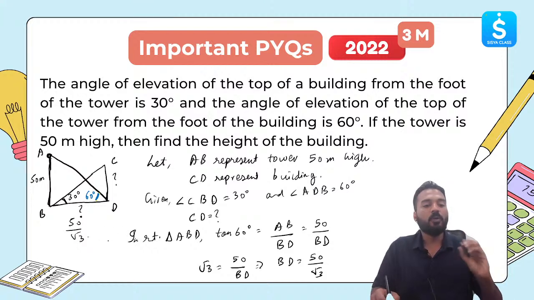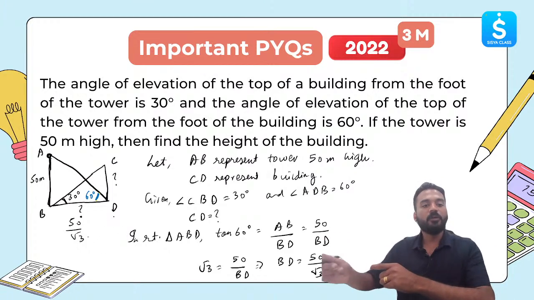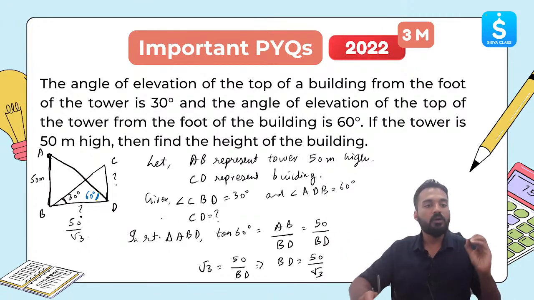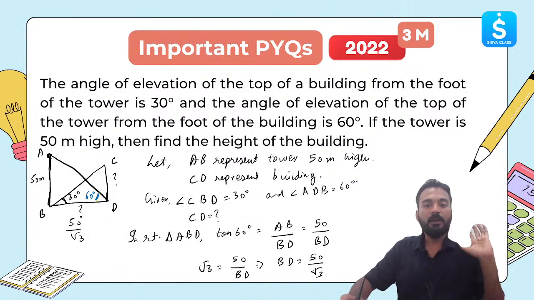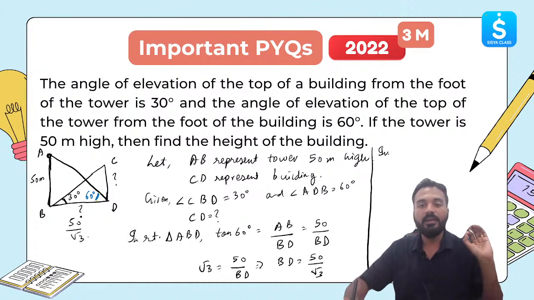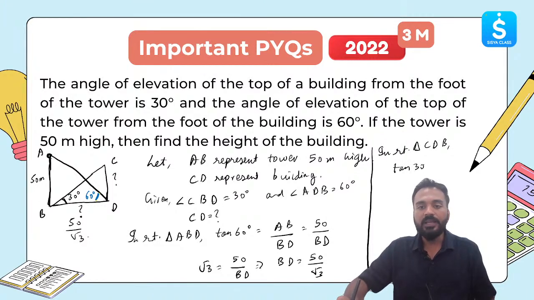So once we have found BD, it is very easy for us to find CD as well, because this 30 degree we know. Let's apply the same technique in right triangle CDB. Tan of 30 degree is equal to CD divided by BD. BD we already know. Tan 30 is 1 by root 3.